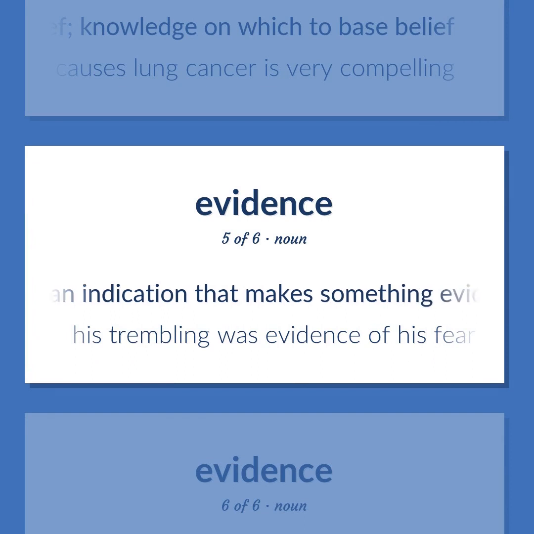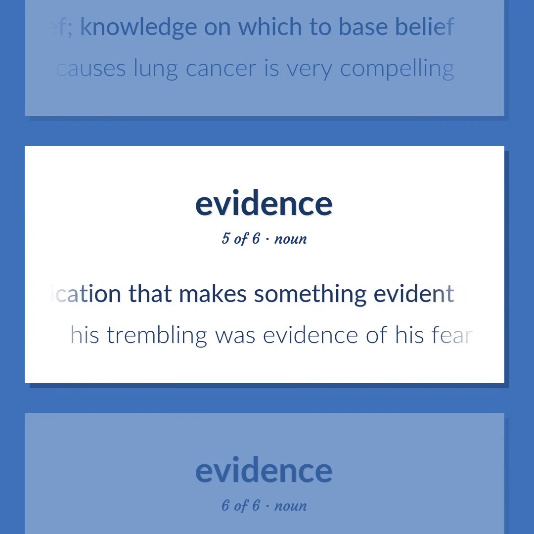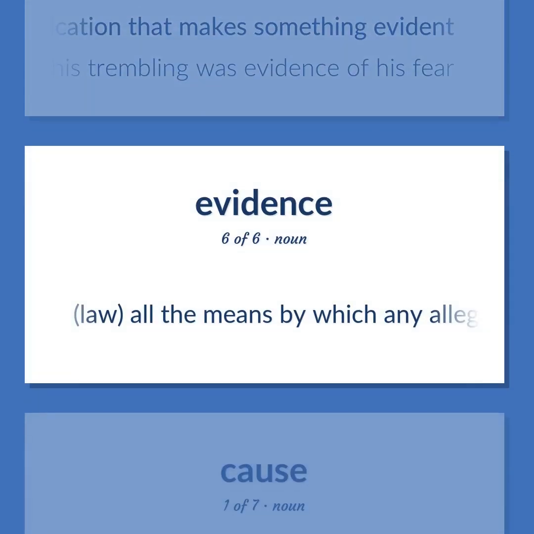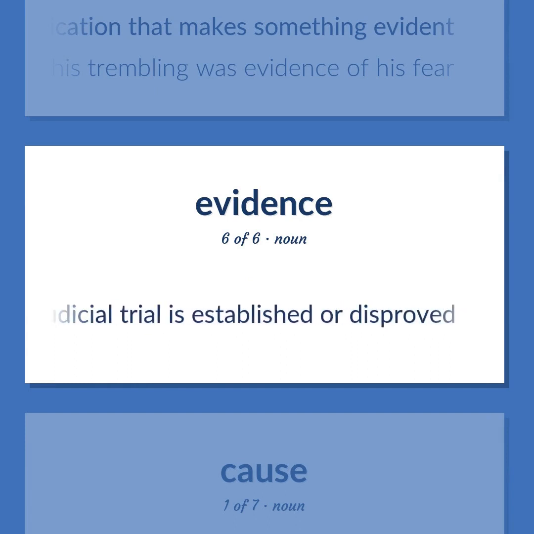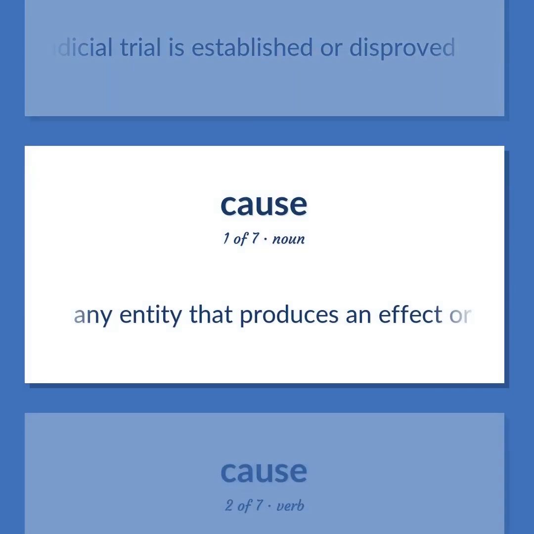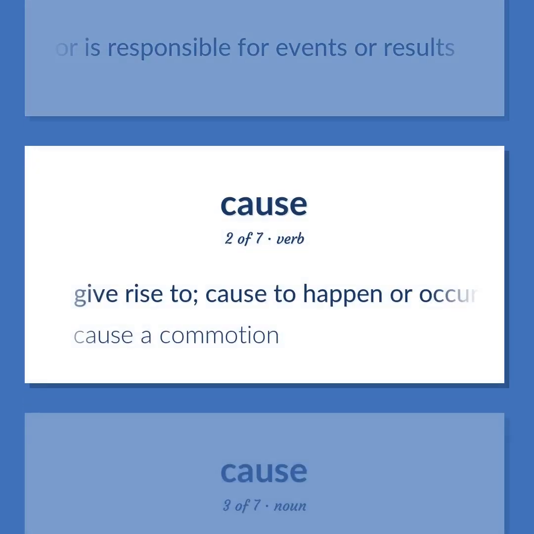An indication that makes something evident. His trembling was evidence of his fear. Law. All the means by which any alleged matter of fact whose truth is investigated at judicial trial is established or disproved. Any entity that produces an effect or is responsible for events or results. Give rise to. Cause to happen or occur, not always intentionally. Cause a commotion.